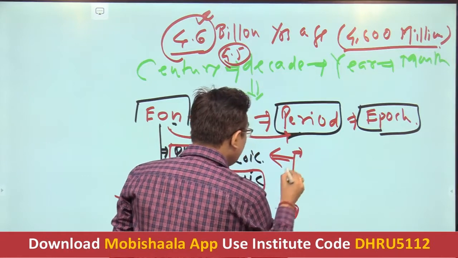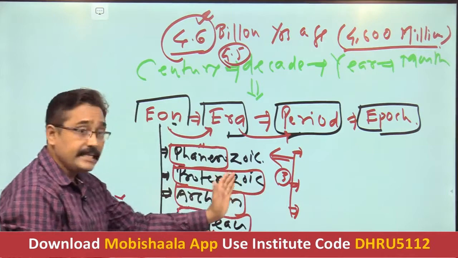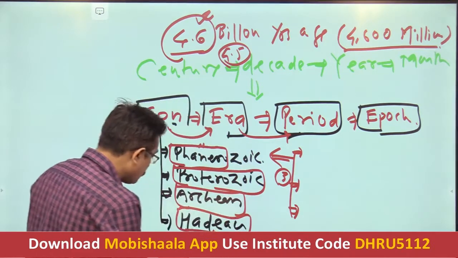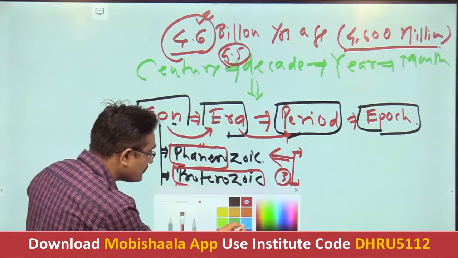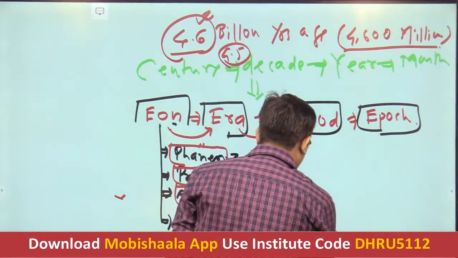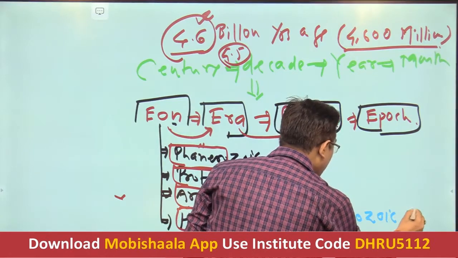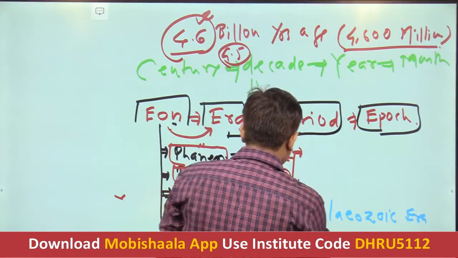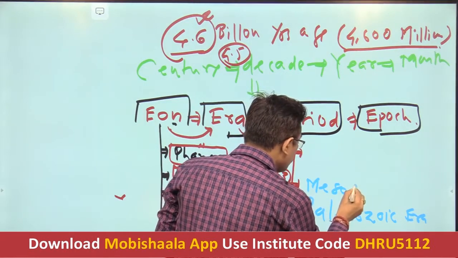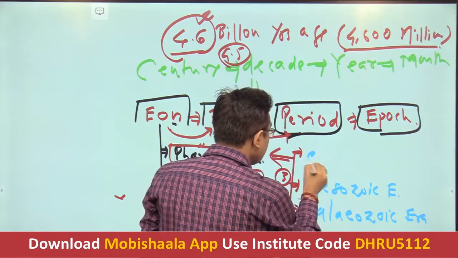How many eras are there of the Phanerozoic eon? There are a total of 3 eras, meaning the Phanerozoic eon is subdivided into 3 eras. Which are those eras? Any idea, my students? Yes, we will see. The very first is the Paleozoic era. Then the second is the Mesozoic era, and the last one and the newest one is the Cenozoic era.